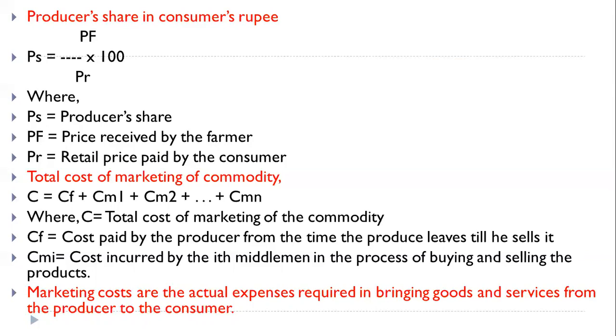Now the next concept: what is the total cost of marketing of a commodity? The formula is C is equal to CF plus CM1 plus CM2 plus up to CMn. C means the total cost of marketing of the commodity. CF is the cost paid by the producer from the time the produce leaves until he sells it. So up to that point, whatever the cost, comes under CF. CMi means the cost incurred by the ith middleman in the process of buying and selling the products.